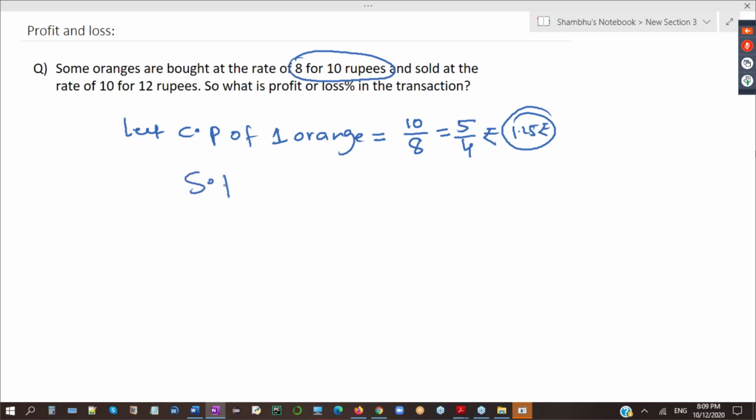This is CP. And SP of one orange will be 12 divided by 10, which is 6 by 5, which is 1.2.